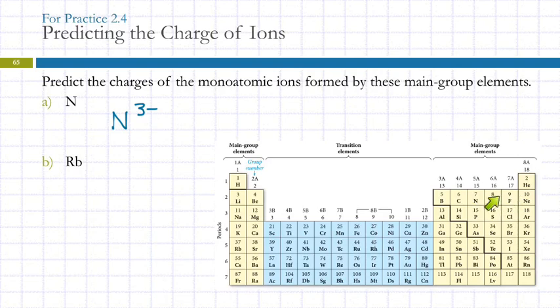Always nitrogen. We'll get to a chapter later that explains why nitrogen does that, but for now we just need to know that it does. And then rubidium. So rubidium is right here. What kind of an ion? +1. All of these in group 1 form +1 ions. So for its ion symbol, we'd write rubidium with a positive sign. Any questions?